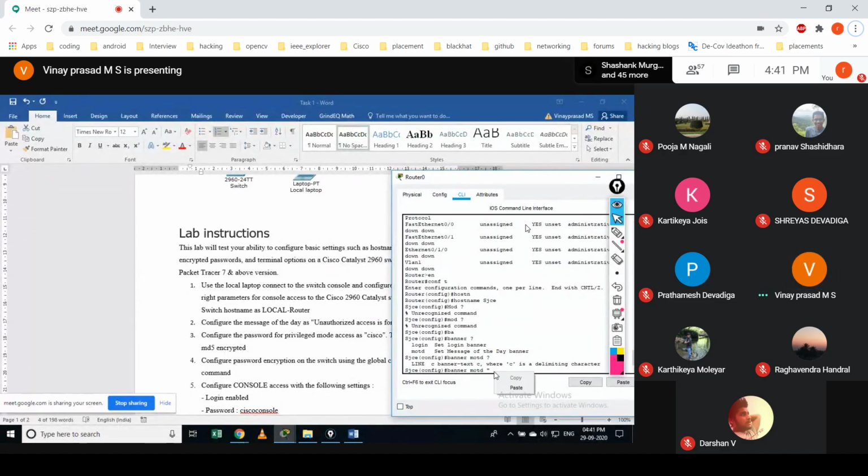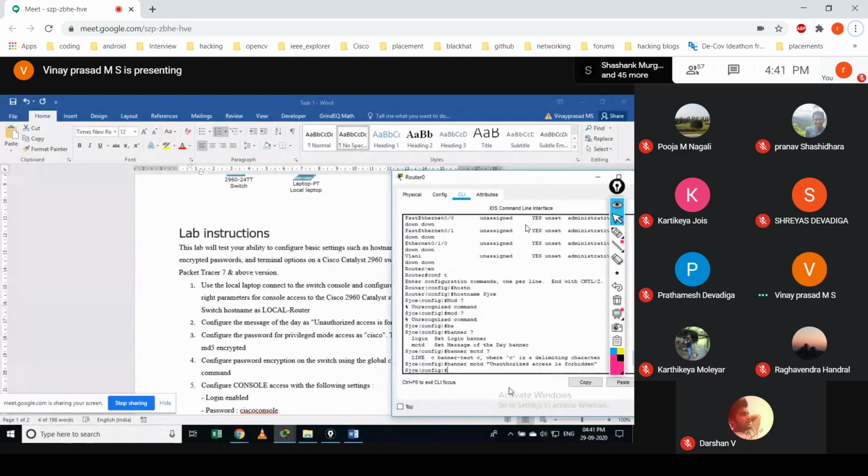Just right click, paste, then enter. But get configured. That's very simple, right? So this command is banner. Whenever I'm typing these commands, if you find them difficult to remember, you could also write them down. Okay. So next time, try this on your own.